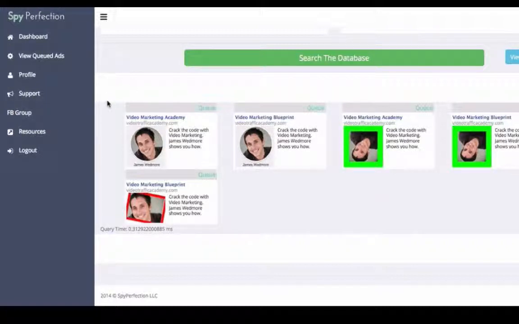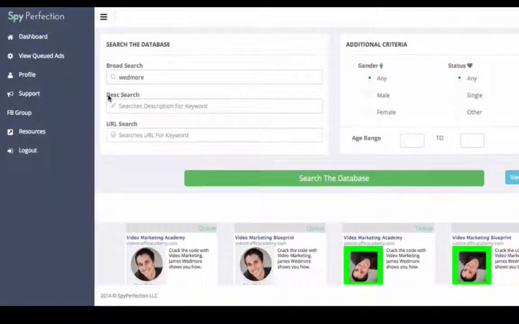And like I said, this is just kicking off. It's going to become bigger and better, and we're going to have a lot more stuff in here. We're going to have newsfeed ads. We're going to have a lot more data. This is really just the beginning of how you use Spy Perfection. So hopefully that gets you guys going. That's just a basic overview.